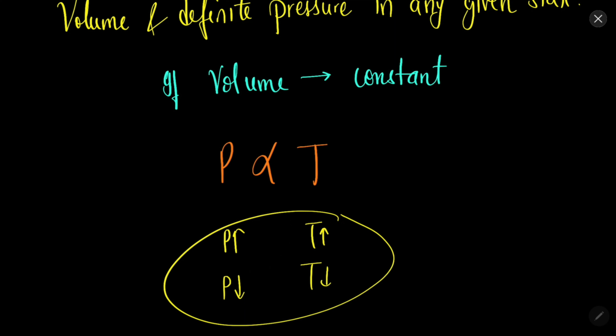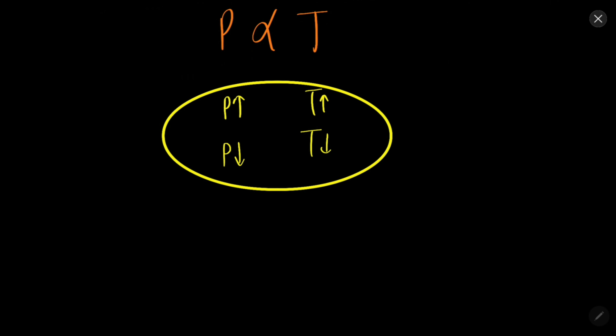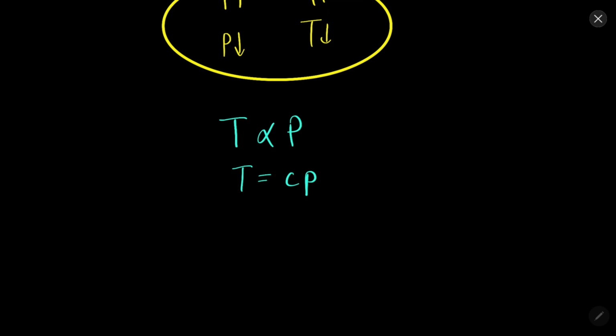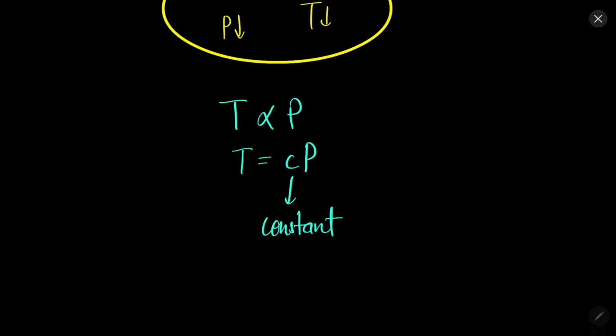So there is a direct relationship between pressure and temperature if we keep the volume of the gas constant. Using that property, temperature is proportional to pressure, or T equal to Cp, where C is any constant. So using this we can find the temperature.